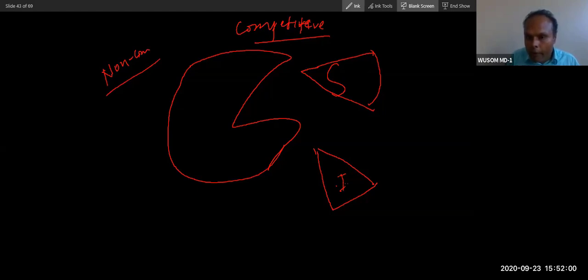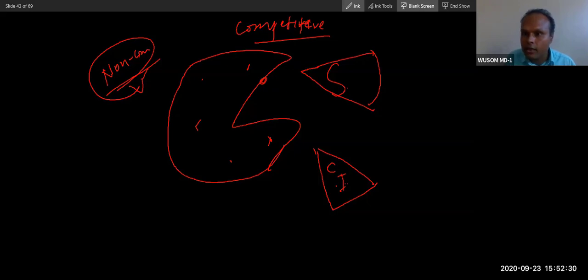A competitive inhibitor will bind at the active site, but a non-competitive inhibitor will not bind the active site. It is not structurally similar to the substrate. It can bind anywhere, even a part of the substrate, but it will not occupy the complete active site. Competitive will occupy the active site.